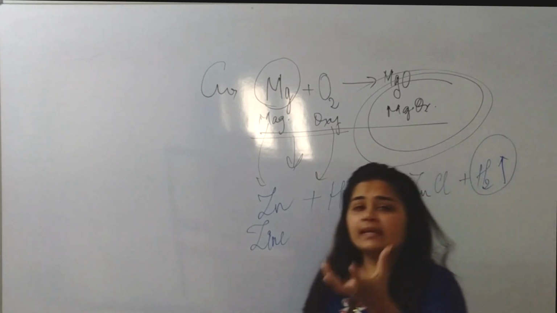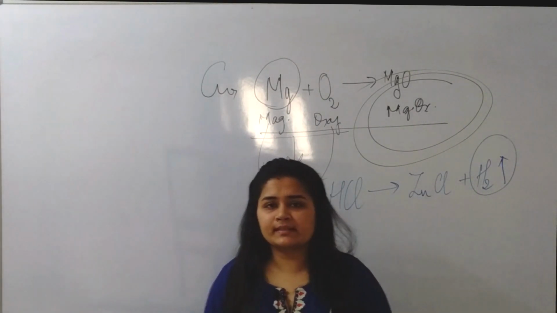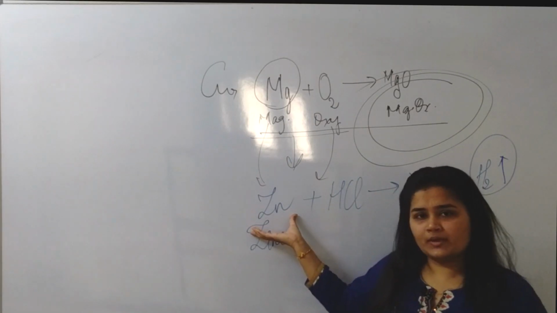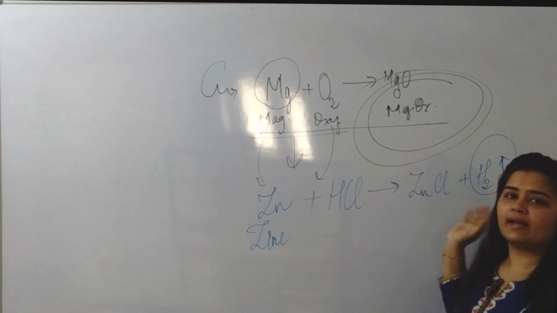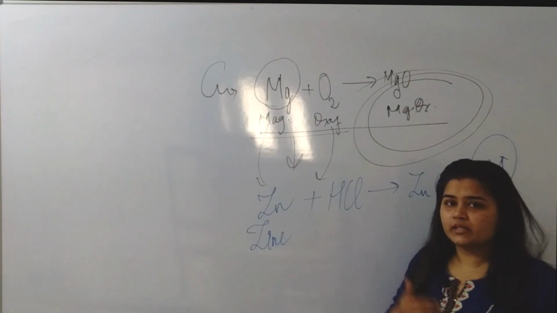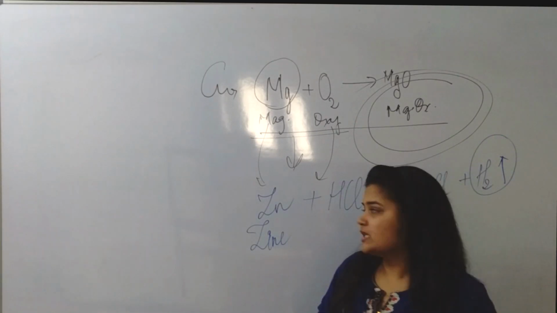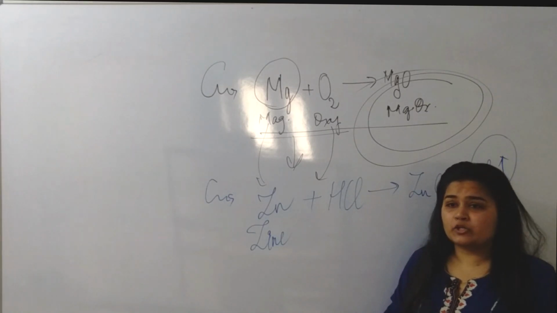So if we say out the chemical process, the chemical reaction, then we will say that zinc granules reacted with hydrochloric acid to give us zinc chloride and hydrogen gas. But if we want the theory of it, we will write in the form of symbols and reactions.